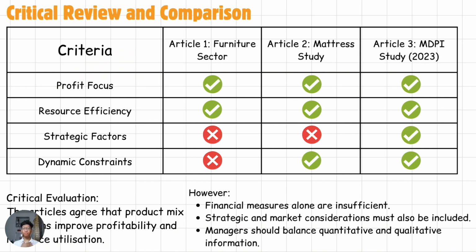In my opinion, the third article provides the most comprehensive perspective because it recognizes that financial calculation alone is not enough. A manager should also consider market demand, customer preference, and long-term business strategy.